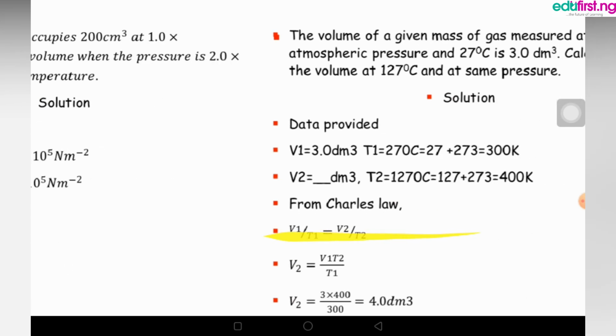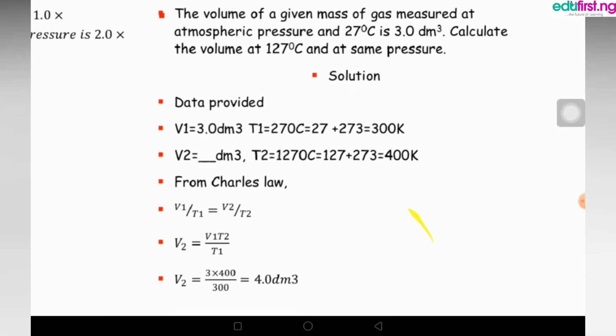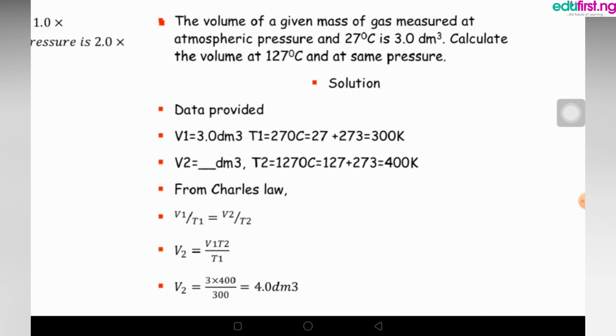Now, the second question: the volume of a given mass of gas measured at atmospheric pressure and 27 degrees Celsius is 3 dm cube. We have to calculate the volume of this gas at 127 degrees Celsius at the same pressure. The data given is the first volume, 3 dm cube, and the first temperature, 27 degrees Celsius. Since the temperature is given in Celsius, we need to convert it to Kelvin by adding 273, and we get 300 Kelvin.